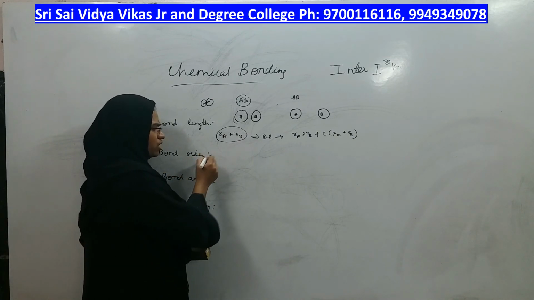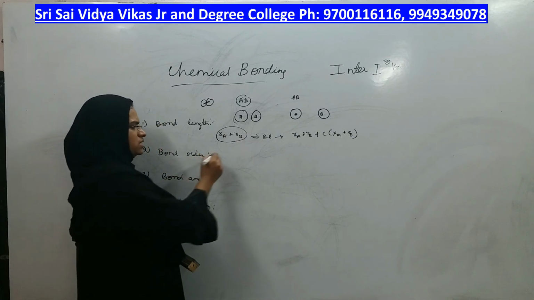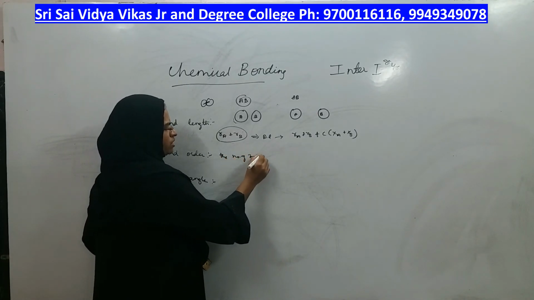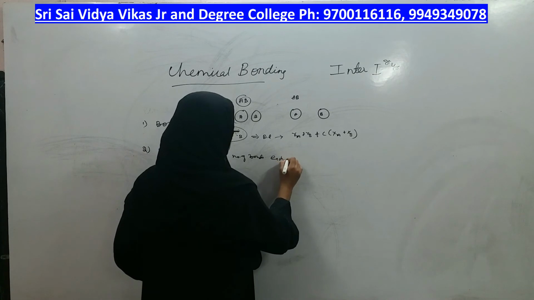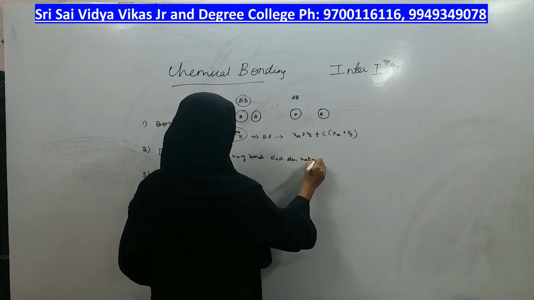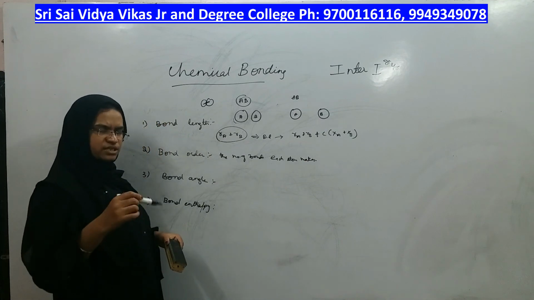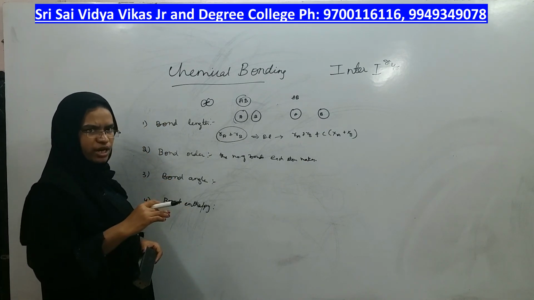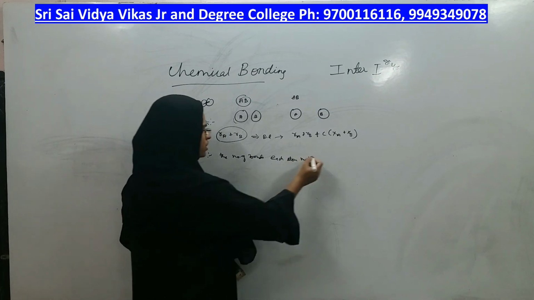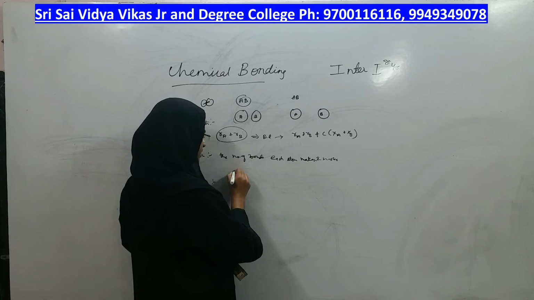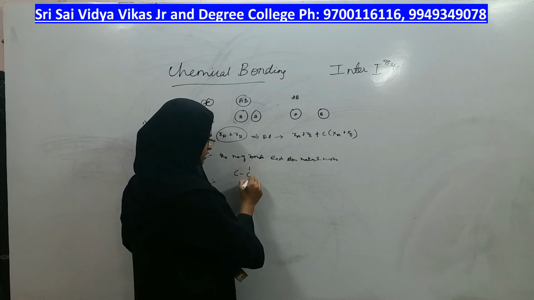Coming to bond order. Bond order means the number of bonds each atom makes. Each atom means, that does not mean you have to count the number of bonds of all the atoms in the molecule, suppose I am taking the molecule ethane.